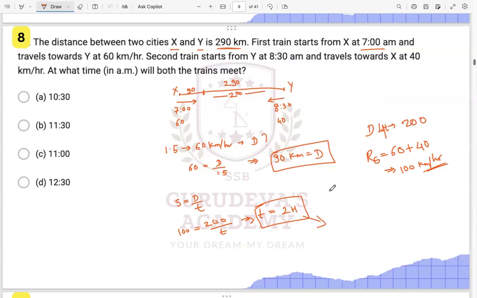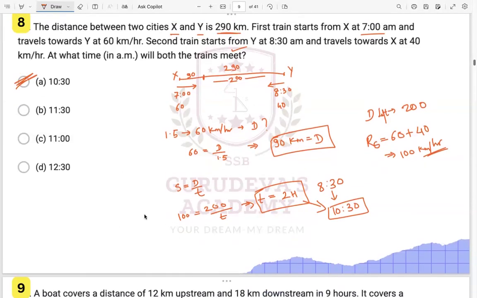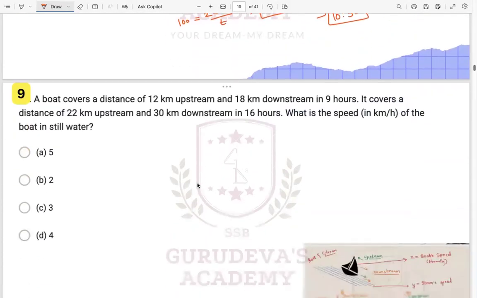So after 8:30, 2 hours. That is 8, 9 and 10:30 over here, right? 10:30 is the time when these two trains will meet over here, right? Understood this one, everyone? This question will definitely be there in the exam. This type of train based question you will definitely see in your exam.